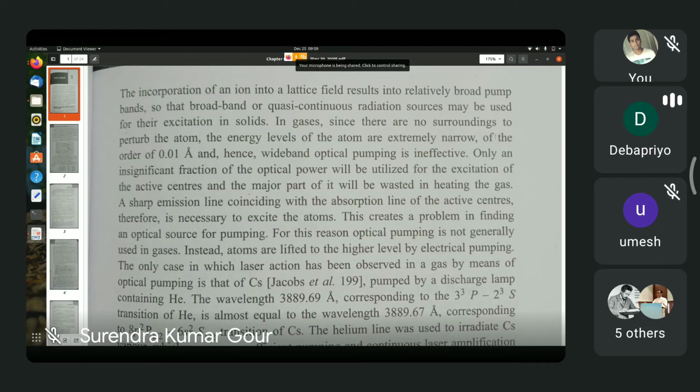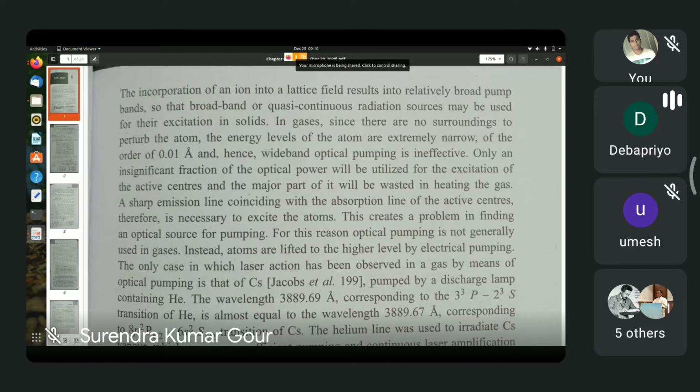In the case of solid state lasers, the energy levels form bands, so you don't have to worry about raising an atom or ion like chromium from one particular level to another particular level.